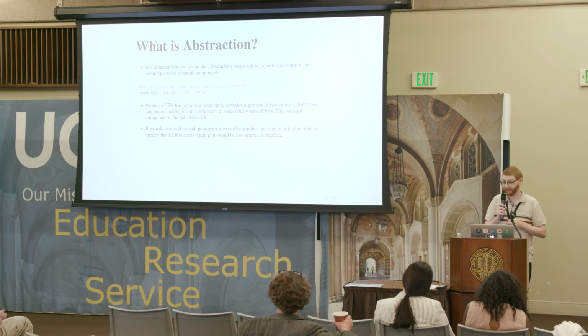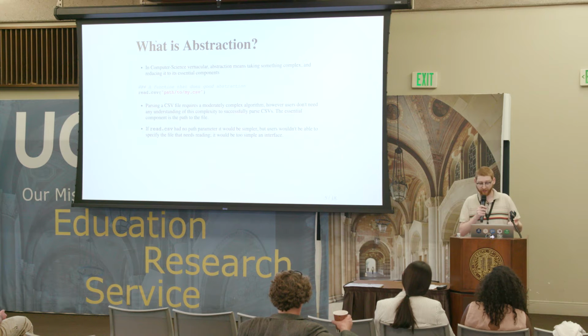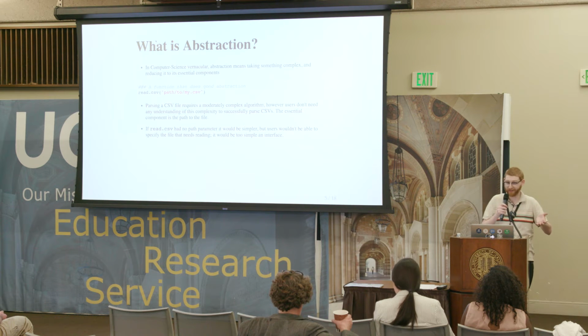Certainly, we could have built a simpler interface, and as I alluded to earlier, it's possible to build interfaces that are too simple. If I wrote the read CSV function that had no file path, it would be ambiguous what file was being read. Maybe it would be a random CSV in the current directory, maybe it would be a random one on my computer. It would be a bad interface because it would be ambiguous.